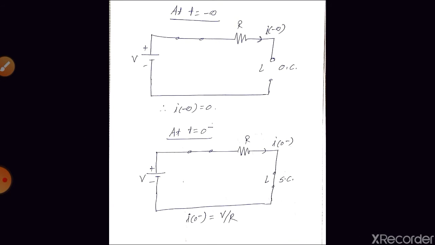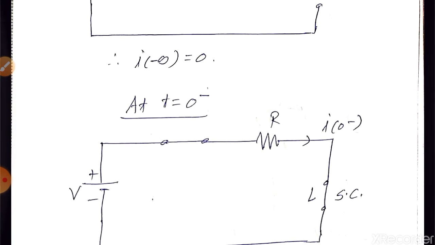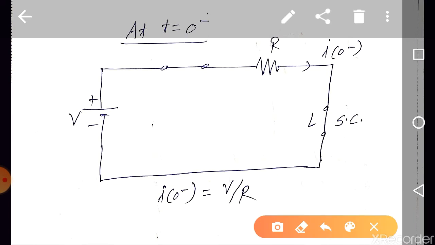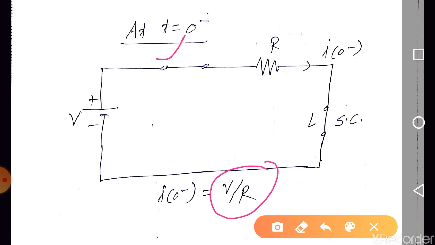Next, what will happen at I of 0? Before t equal to 0, that is at t equal to 0 minus, what is the current flowing through the inductor? It is V by R. The current direction is downward and the magnitude of the current is V by R. Are you getting the point? So at t equal to 0 minus, the current flowing through the inductor is V by R, and the direction is downward.